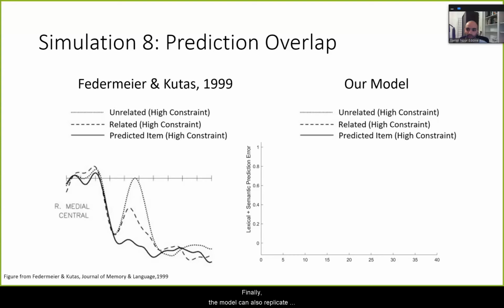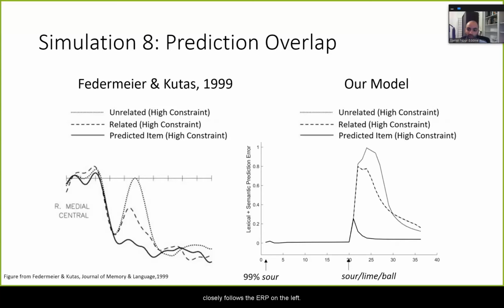Finally, the model can also replicate the smaller N400 amplitude when the unexpected stimulus semantically overlaps with the predicted word. So to show this, we pre-activated a word like sour, and then presented either sour itself, or a semantically related word like lime, or an entirely unrelated word like ball. And as you can see, the resulting prediction error closely follows the ERP on the left. Although it's not shown here, we also found that the strength of this effect depends on the level of constraint, which also replicates the empirical result.